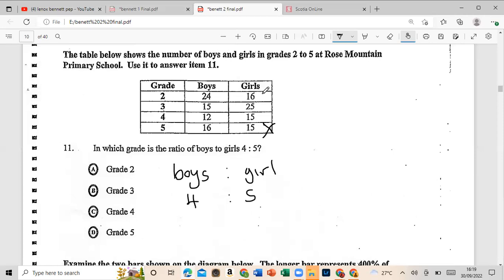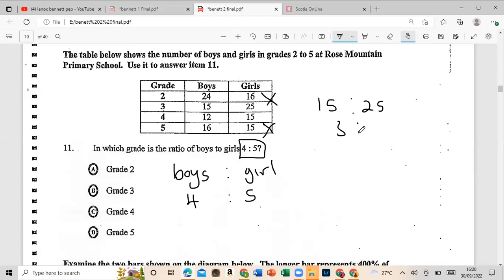So we can eliminate these two. You see, girls are less. Focus on these two now, where boys are less, 12 to 15 and 15 to 25. Let us work it out and see which one we can get 4 to 5. The ratio should be 4 to 5. Let's start with 15 to 25. Which number can go into 15 and 25? That is 5. So we have 3 to 5.